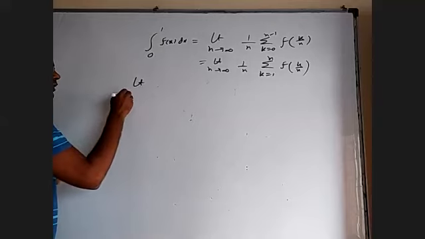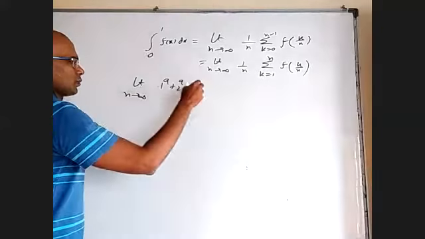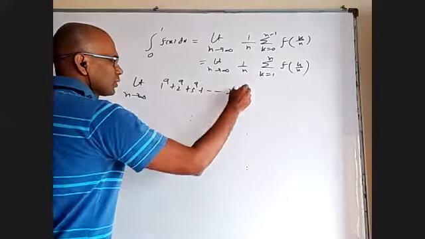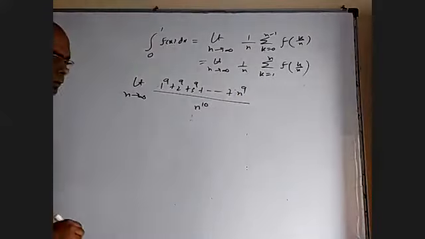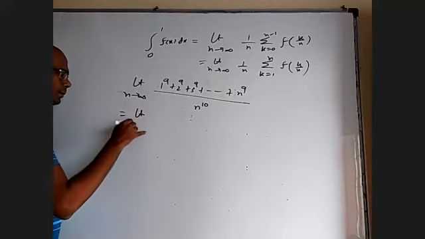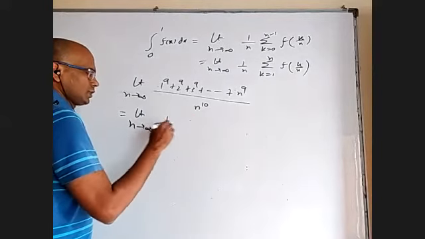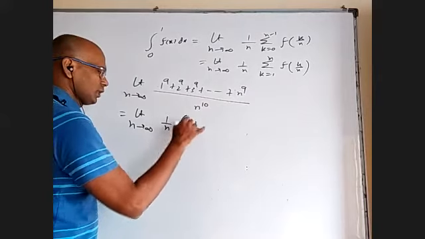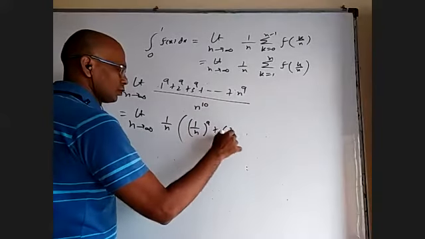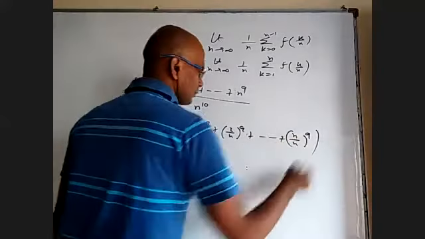Let us say I have the limit as n tends to infinity of 1 power 9 plus 2 power 9 plus 3 power 9 and so on up to n power 9, divided by n power 10. I can take one n here, and divide n power 9 everywhere. I'll be getting 1 by n whole power 9, 2 by n whole power 9, up to n by n whole power 9.